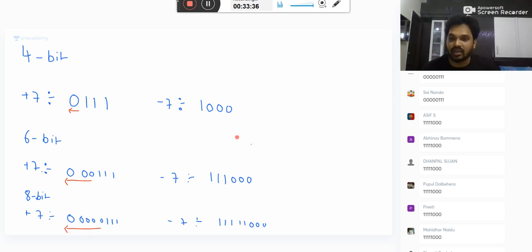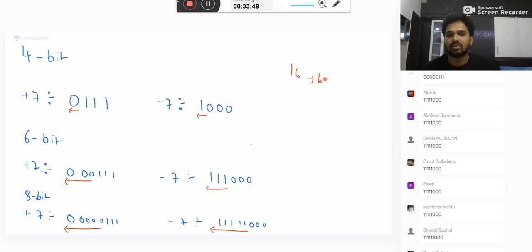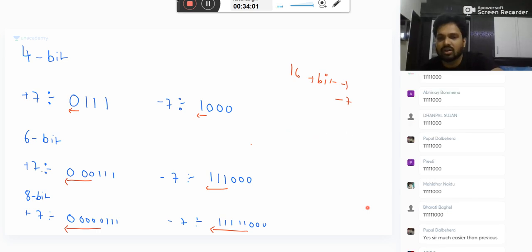Now come here. For negative numbers also it is true. The first bit is 1, so now 3 ones, now all ones. If you want the 16-bit representation of minus 7, no need to worry. You have this, now add all ones. Your job is done. Doing this takes less hardware in the computer compared to the previous method. That's why it is an advantage for us. This is easy for you and for your computer also.